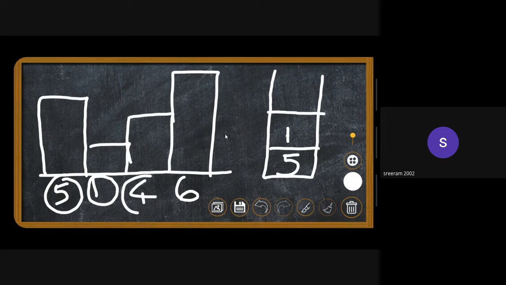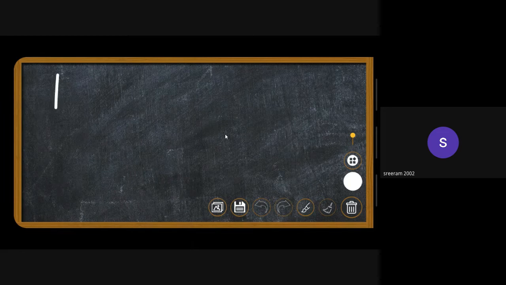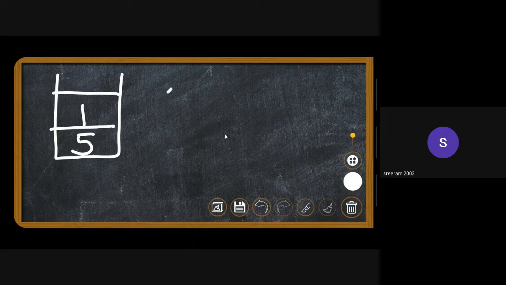And then there is 4. When the current element is 4, the topmost element present inside the stack is less than 4, right? So this 1 should be popped out. We have 5 here, we have 1 here, and we have 4. So if this wants to come out, this has to pop out.